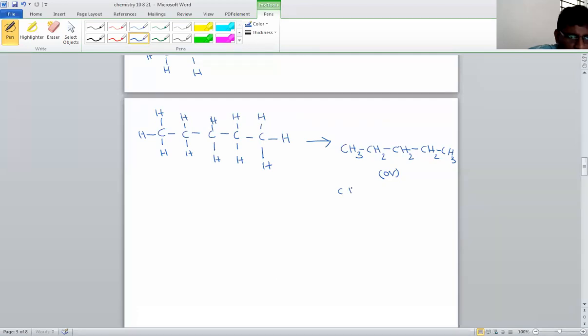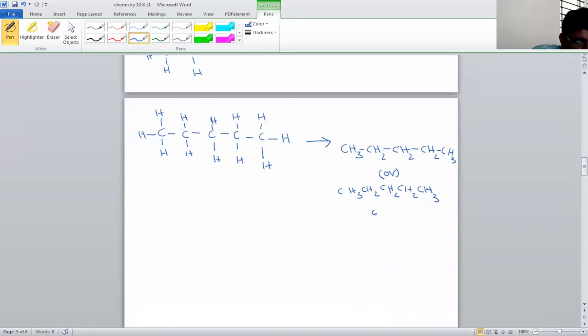So CH3, CH2, CH2, CH2, and finally CH3. So this is also what we can call condensed structure. Above is also a condensed structure, below is also a condensed structure. Some bonds or all bonds when we are neglecting, then the structure is called condensed structure.